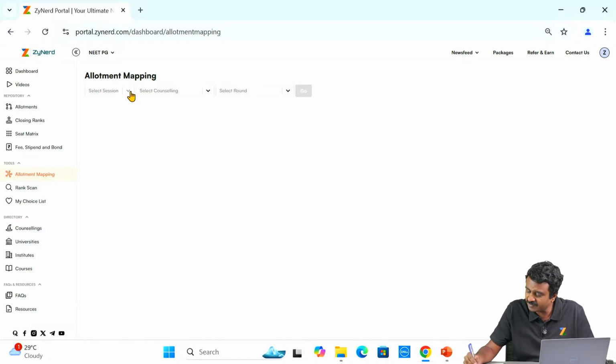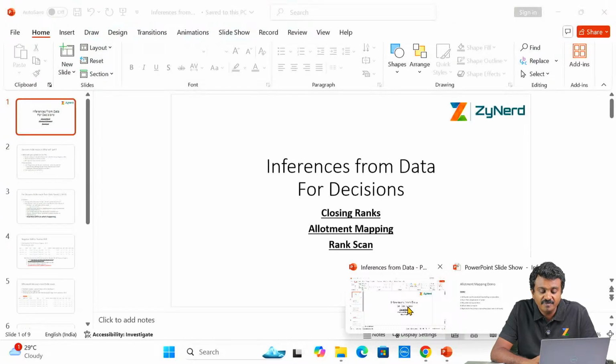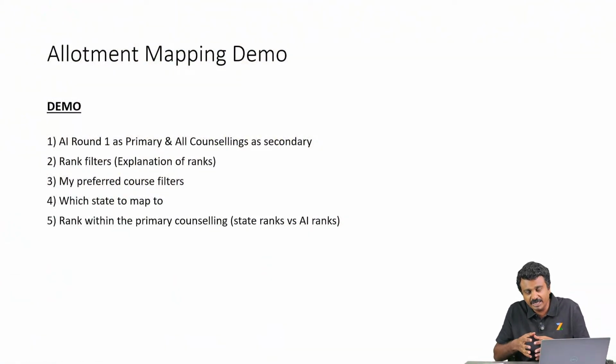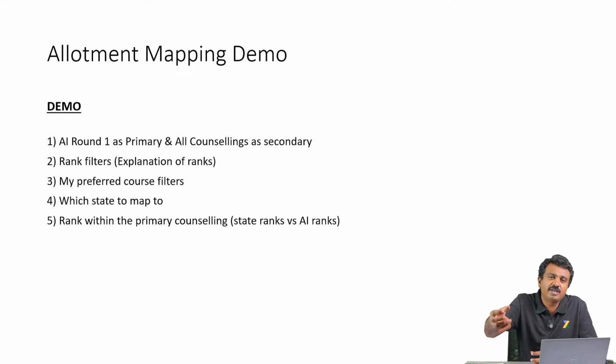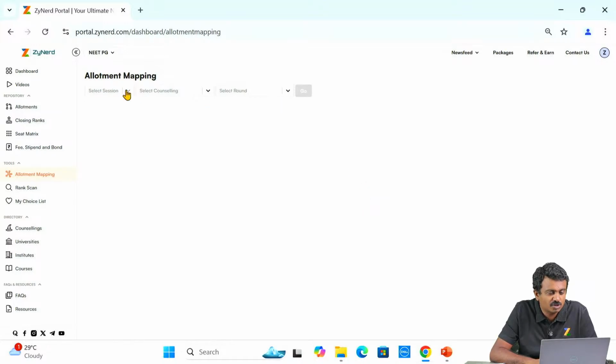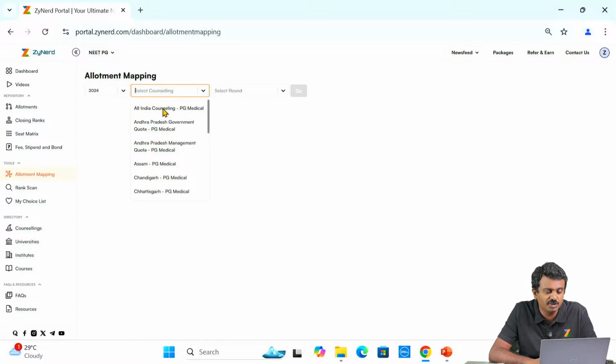Now first we will start with All India, my estimation for All India round 2. My estimation for All India round 2 will depend upon the vacancies for All India round 2, right? So All India round 1 is my primary counselling. I am looking at All India round 1 and seeing how many seats, or what my higher rankers in All India round 1 have done. That is what will impact All India round 2, correct? So I will look at All India round 1 as my primary counselling. So here I am selecting 2024, this year only. Don't go back to 2023 unless there is a comparison, but now throughout look at 2024. 2023, we will let you know why to use it.